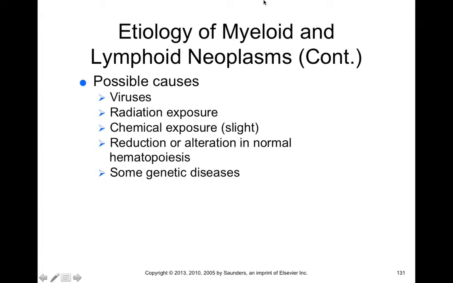So, how do myeloid and lymphoid neoplasms come about? What causes these leukemias and lymphomas? Well, some possible causes could be viruses, and there are some viruses that cause leukemias. It could also be due to radiation exposure, because radiation could induce mutations that lead to cancer of the myeloid and lymphoid stem cell lines. It could be due to chemical exposure, reduction or alteration in normal hematopoiesis, and sometimes it's heritable. There are some genetic disorders where it's a heritable form of myeloid or lymphoid neoplasms, or leukemias and lymphomas.